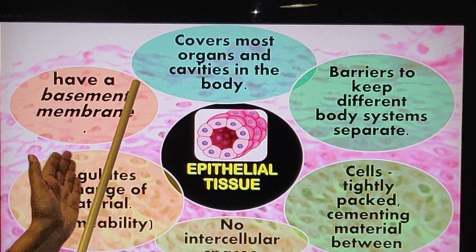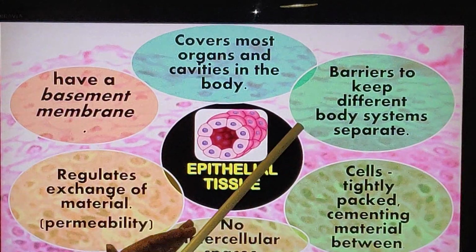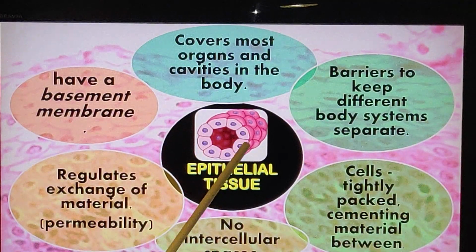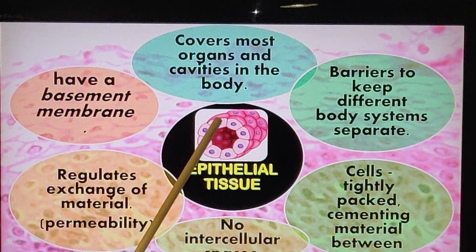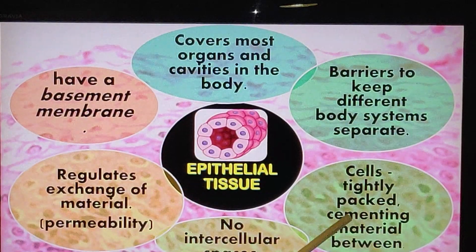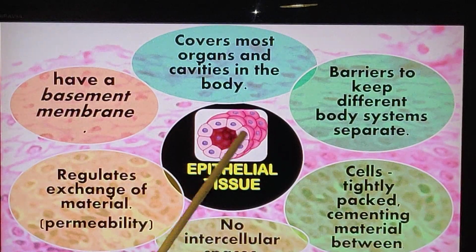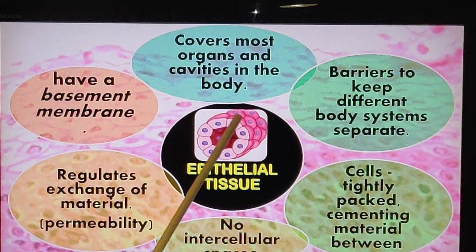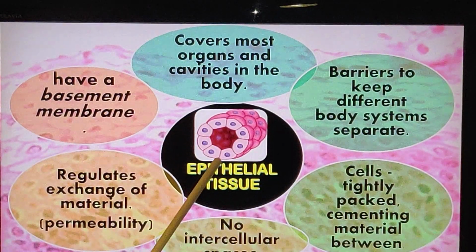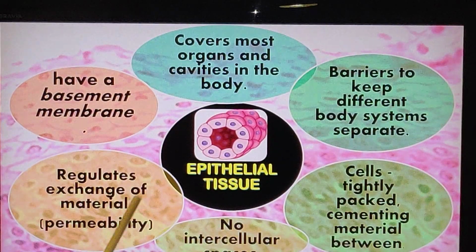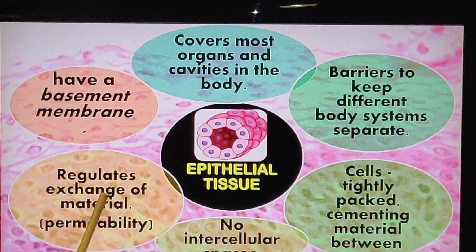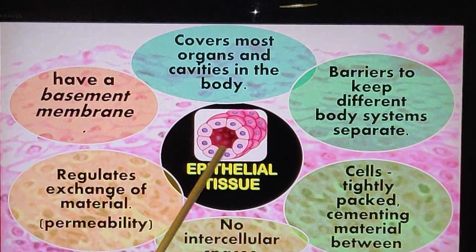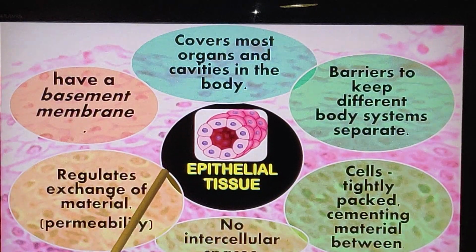Just as we saw with the cubicles, it is separating the different organs. Then you can see how it is arranged. There are no intercellular spaces. The epithelial tissues are tightly packed with a cementing material between them, and they don't have any intercellular spaces. Can you see that? Then the next point: what's its function? It regulates the entry and exit of material into and out of the organ.